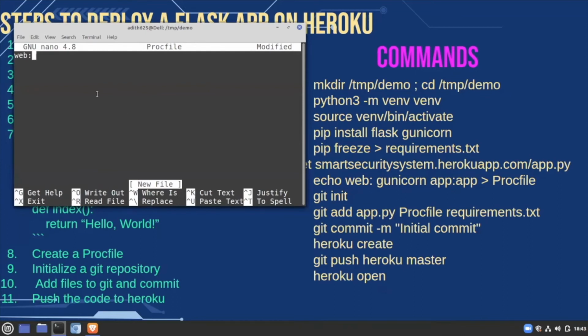There are also different types of processes like web, worker, and many other processes. So worker is like a background worker where you can host any Python file that doesn't require web access. So the other file that takes the data from the Bolt IoT and stores it in the MongoDB database can be run as a worker. So now we have to define the process type, that is web, and then the command which we should run.